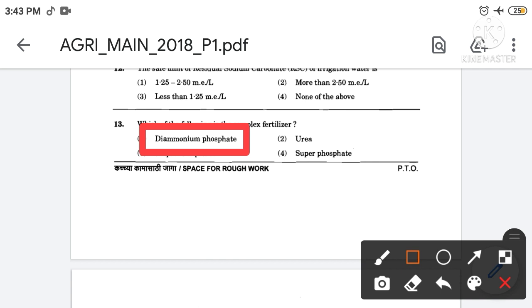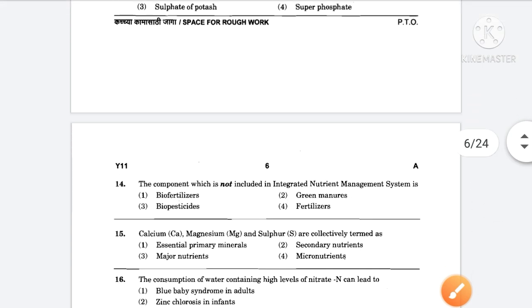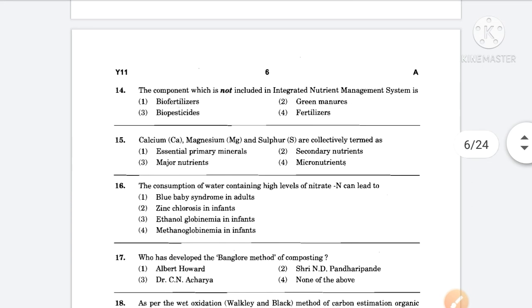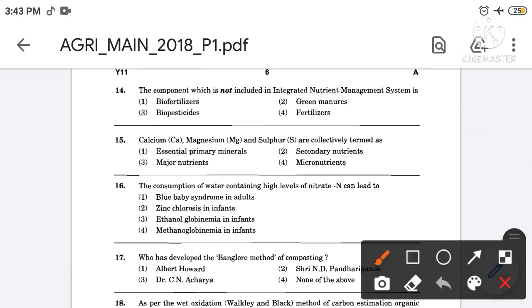Then next, the component which is not included in integrated nutrient management system is. The correct answer is option number third. So the component which is not included in integrated nutrient management system is biopesticides.